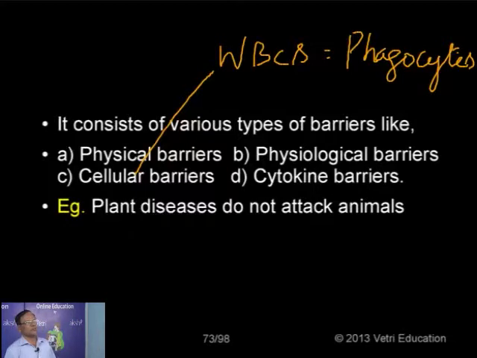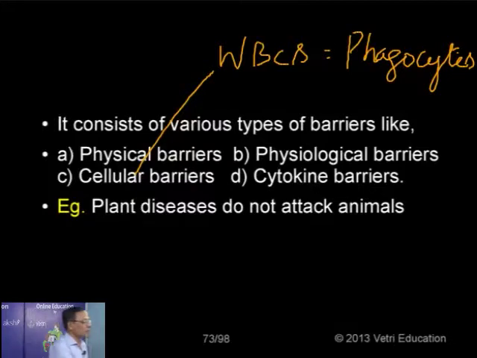What is phagocytosis? Swallowing or cell eating. The cell eating process is called phagocytosis. As these cells engulf the microorganisms and the products that enter into the body, they act as phagocytes during the process of phagocytosis. Particularly, neutrophils and macrophages are WBCs concerned with phagocytic function. So, cellular barriers, we have the WBCs.